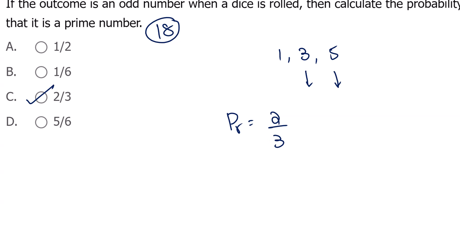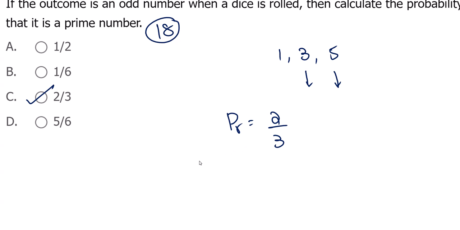Very basic question. When a dice is rolled, there are 6 outcomes, okay, but why 3 here, sir? See, the case is a conditional probability. Already one thing occurred, an odd number. Outcome is an odd number when a dice is rolled, meaning 3 odd numbers. Now among those odd numbers, you need a prime number, meaning two chances.